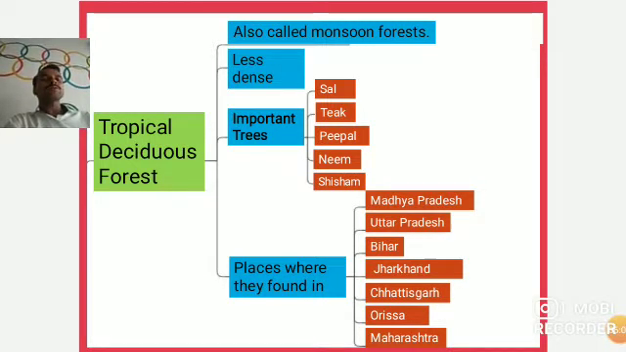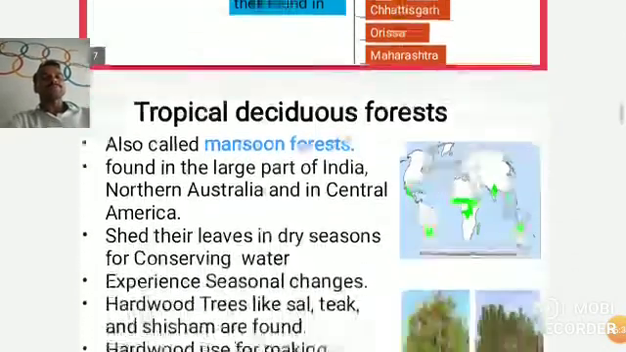These are less dense compared to the evergreen forest. Here, the important trees like sal, teak, pipal, neem, shisham, etc. These are also the hardwoods. Okay, sal, teak, pipal, neem, and shisham are also hardwood trees. Now, places where they are found in India, particularly in Madhya Pradesh, Uttar Pradesh, Bihar, Jharkhand, Chhattisgarh, Orissa, and Maharashtra. Most of the Indian vegetation is covered with this tropical deciduous forest.